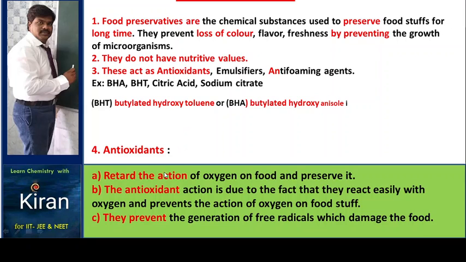To prevent oxidation, antioxidants are used, and these preservatives act as antioxidants. The antioxidant action is due to the fact that they react easily with oxygen, preventing its action on foodstuff. They prevent the generation of free radicals which damage the food. So these are the important uses of antioxidants.